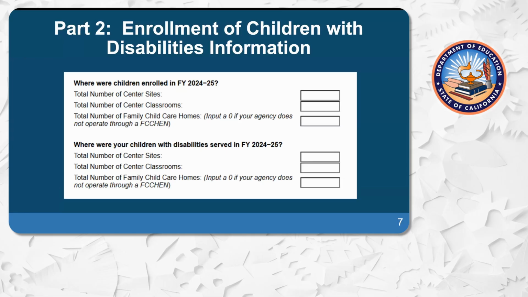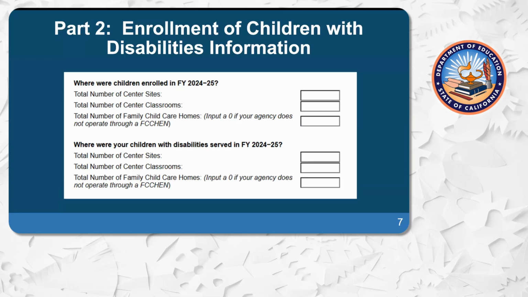A family child care home education network, or FECHN, means an entity that makes payments to licensed family child care home providers to provide additional educational and support services to those providers and to children and families eligible for CSPP services. Licensed family child care homes refer to child care in an individual's private home, where children tend to be cared for in a family-like setting with all of the daily activities usually associated with home.